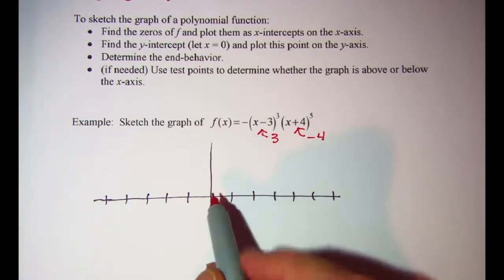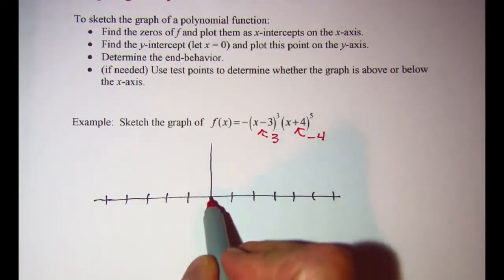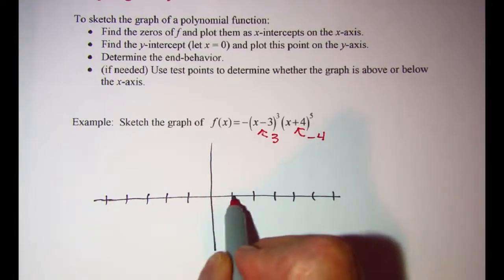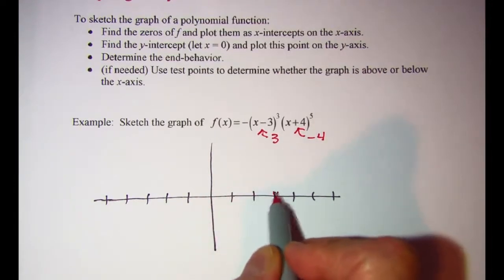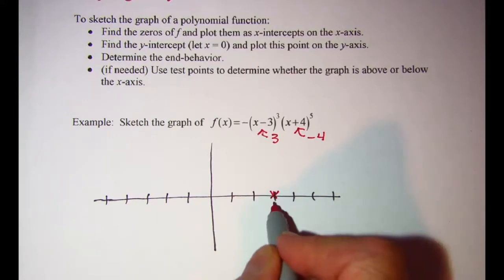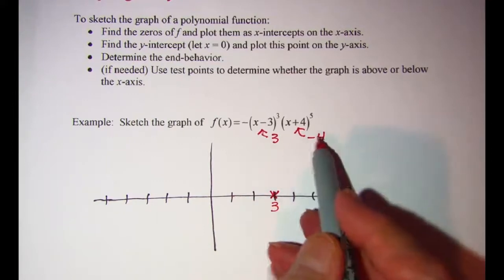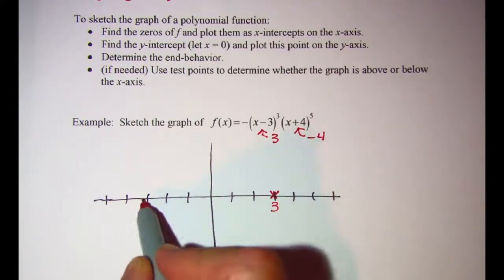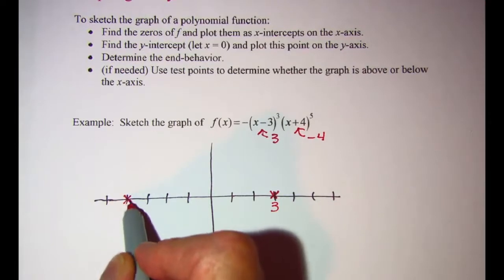Let's plot those as x-intercepts. So 3, I have a 0 right here, and then negative 4 means I have a 0 here.